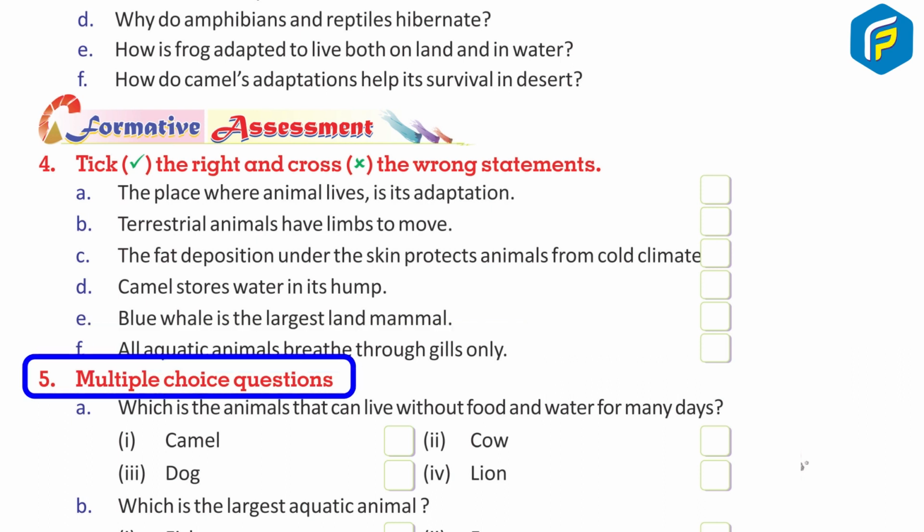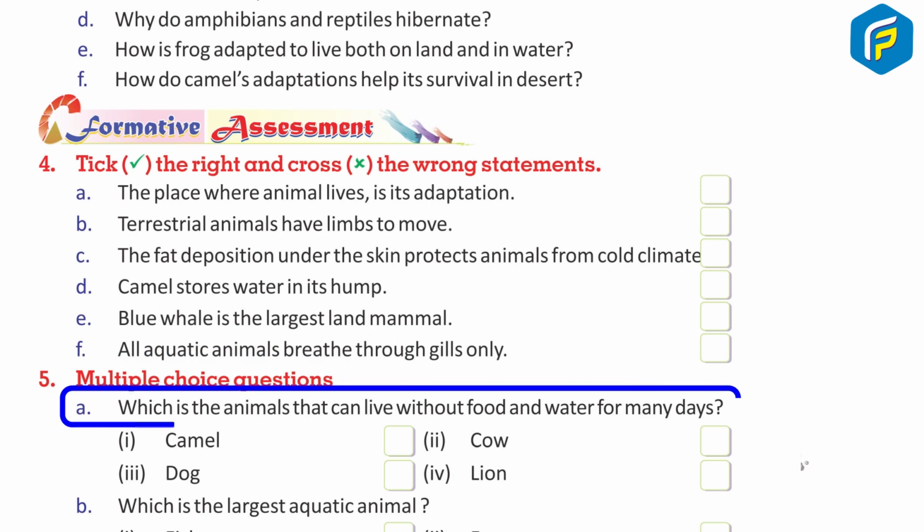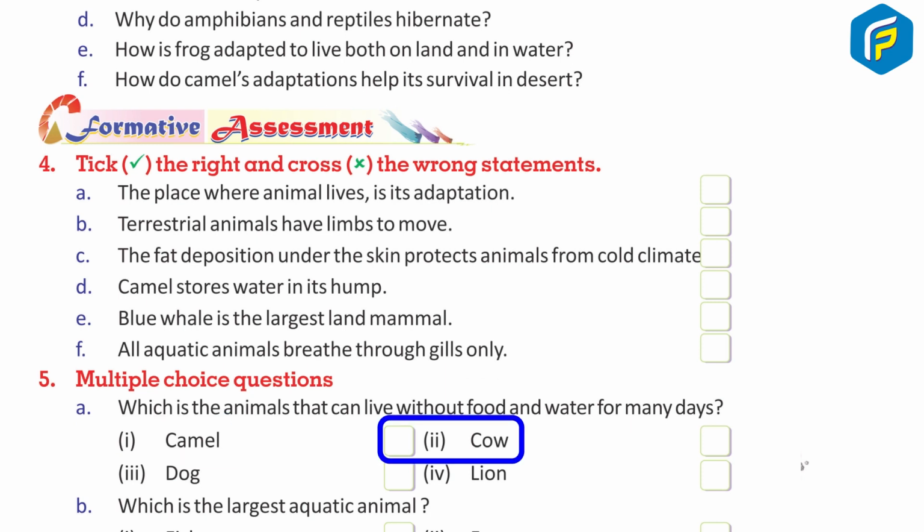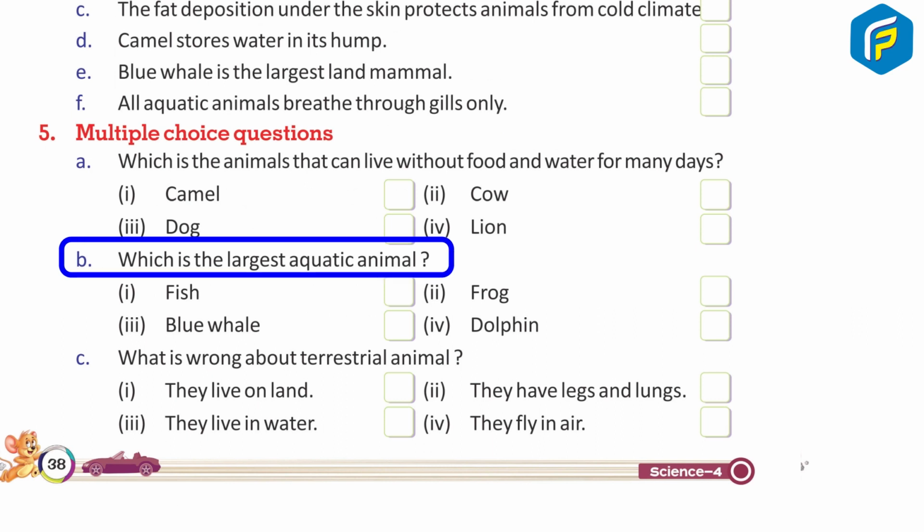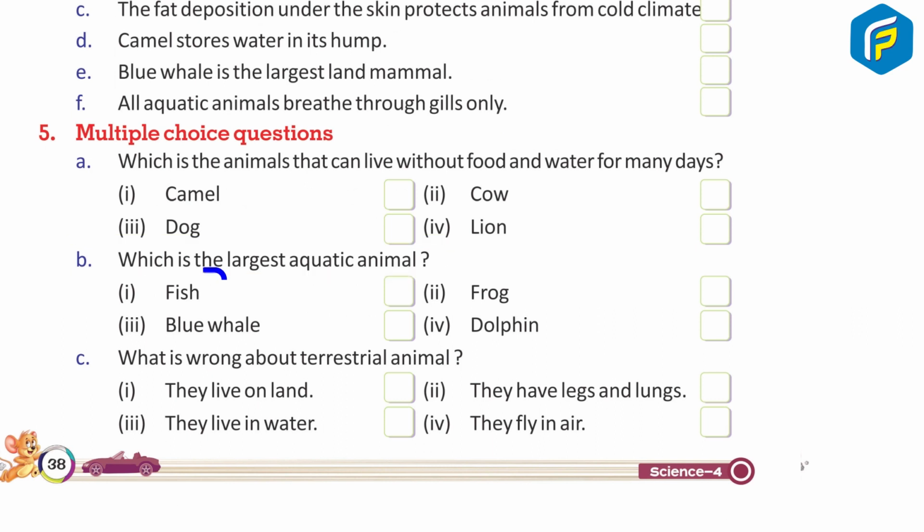5. Multiple choice question. A. Which is the animal that can live without food and water for many days? 1. Camel. 2. Cow. 3. Dog. 4. Lion. B. Which is the largest aquatic animal? 1. Fish. 2. Frog. 3. Blue whale. 4. Dolphin.